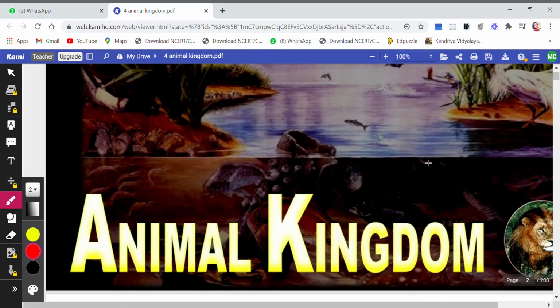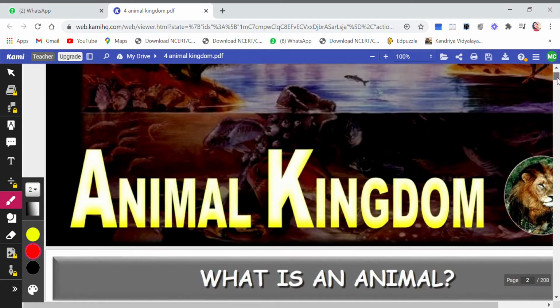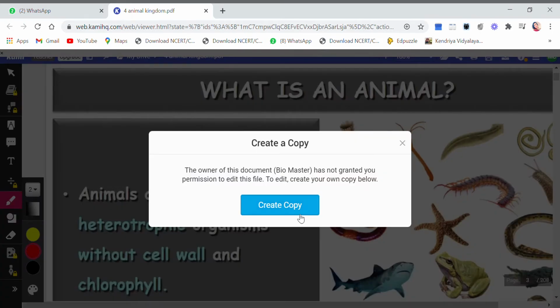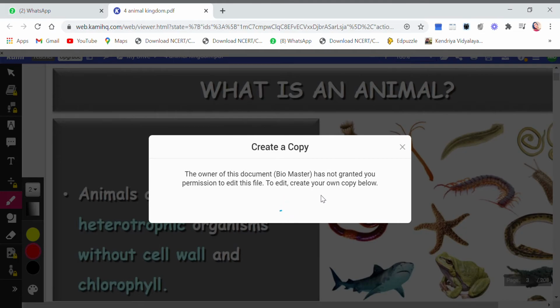The next chapter that we are going to begin is Animal Kingdom. So, children, let's begin. What is an animal? Animals are multicellular and heterotrophic organisms without cell wall and chlorophyll. So we all know that animals do not have cell walls. Animal cells do not have cell wall.